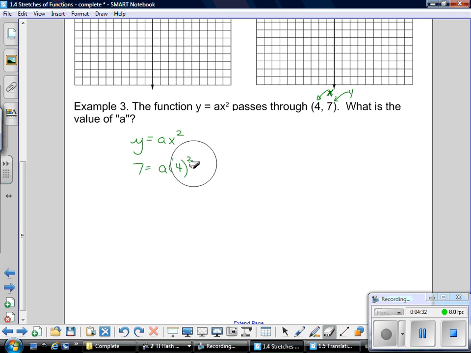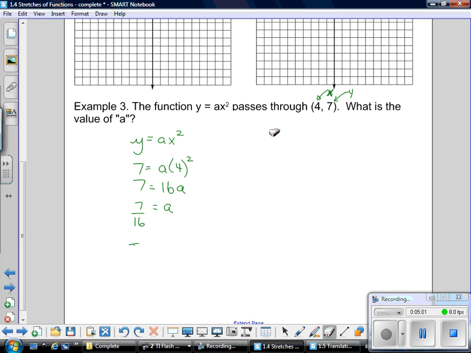So that's going to be 7, sorry, it's going to be 4. It's going to be 4 squared. So what I end up having here, well, 4 squared is 16. So I really have on the right-hand side 16a, and on the left side I have 7. So to isolate a by itself, I divide both sides by 16, so I end up with 7/16 equals a.